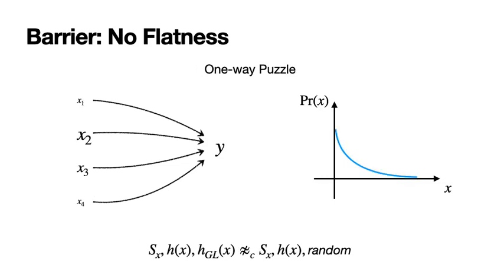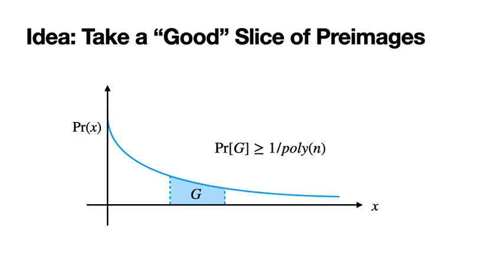In the quantum case, however, because these keys are being generated by a quantum sampler and not being chosen uniformly at random, this distribution on pre-images can be arbitrary. It can be spiky in some places, low in some places, and is not required to be flat. Now, the techniques of Hill crucially rely on this flatness, so we need to find some way to convert this to a flat distribution.